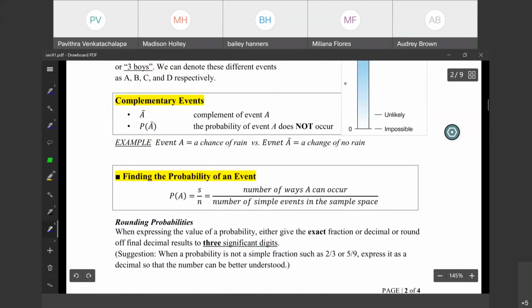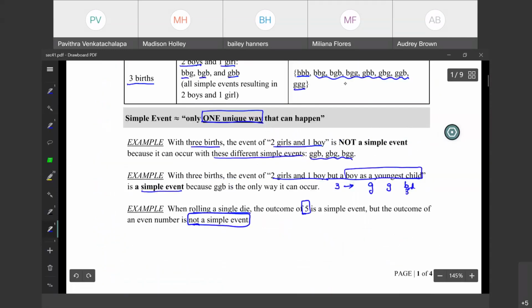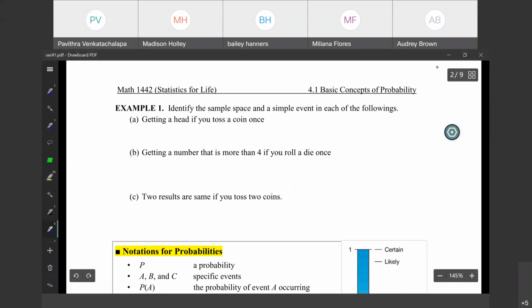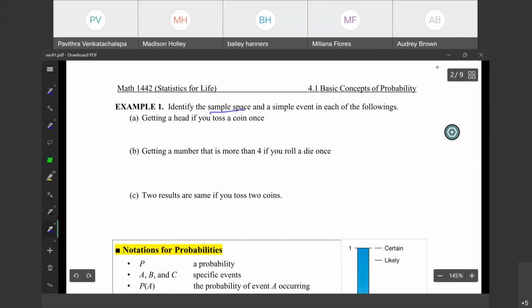Coming back to the notes. Okay. Now, identify the sample space and a simple event in each of the following. So as I said, your simple event must include only one event. Now, what is the sample space? All outcomes, right? The question is, if you toss a coin once, what will be the sample space? I will denote it as S. It could be head or a tail. If you toss a coin once, the total outcomes will be head or a tail.